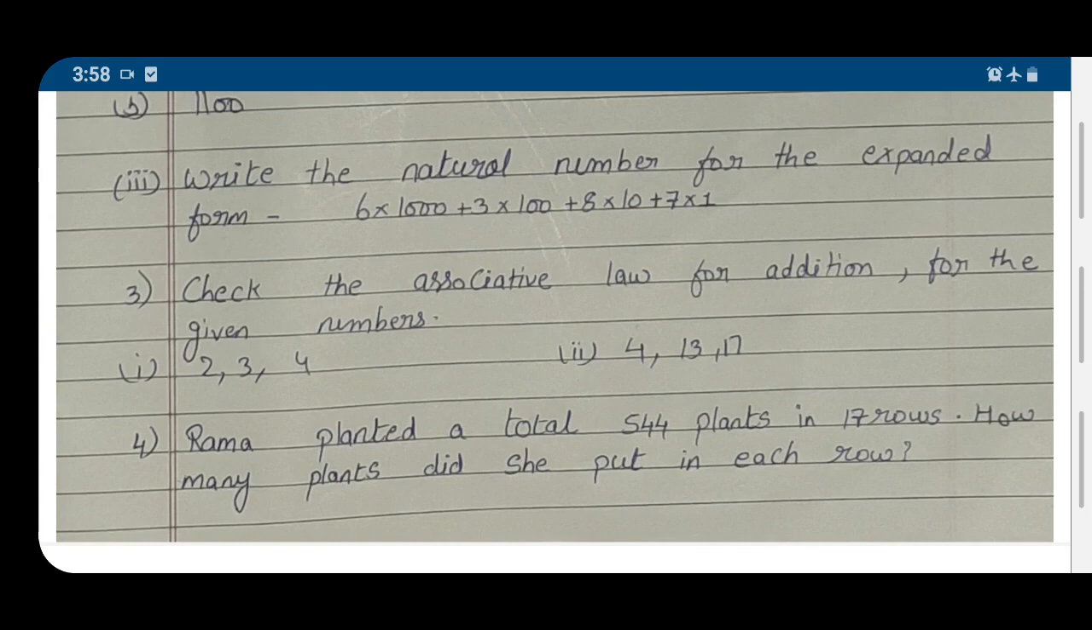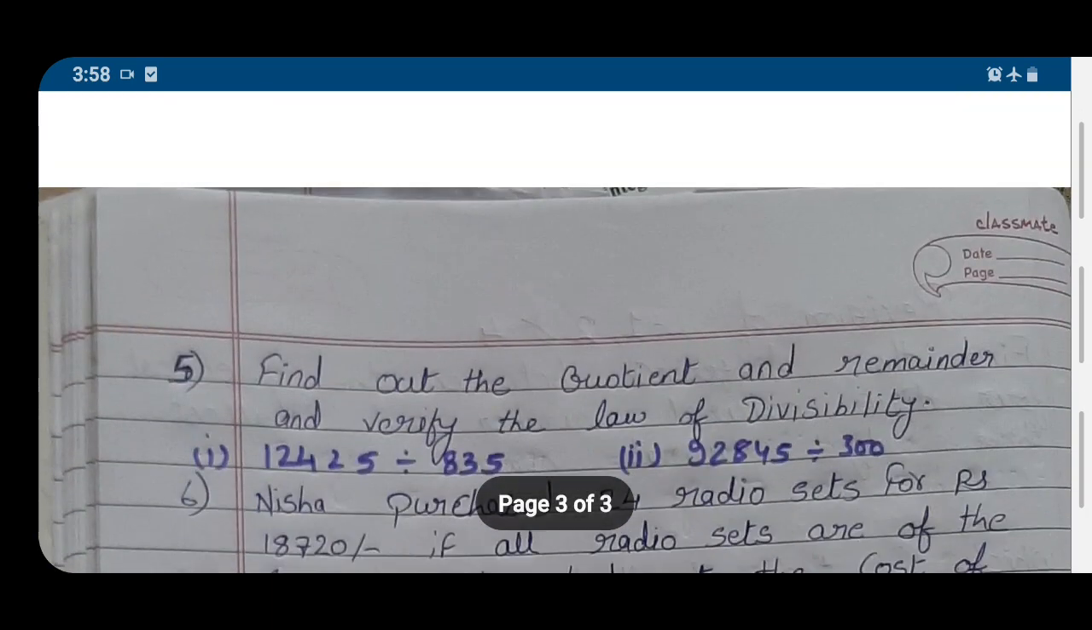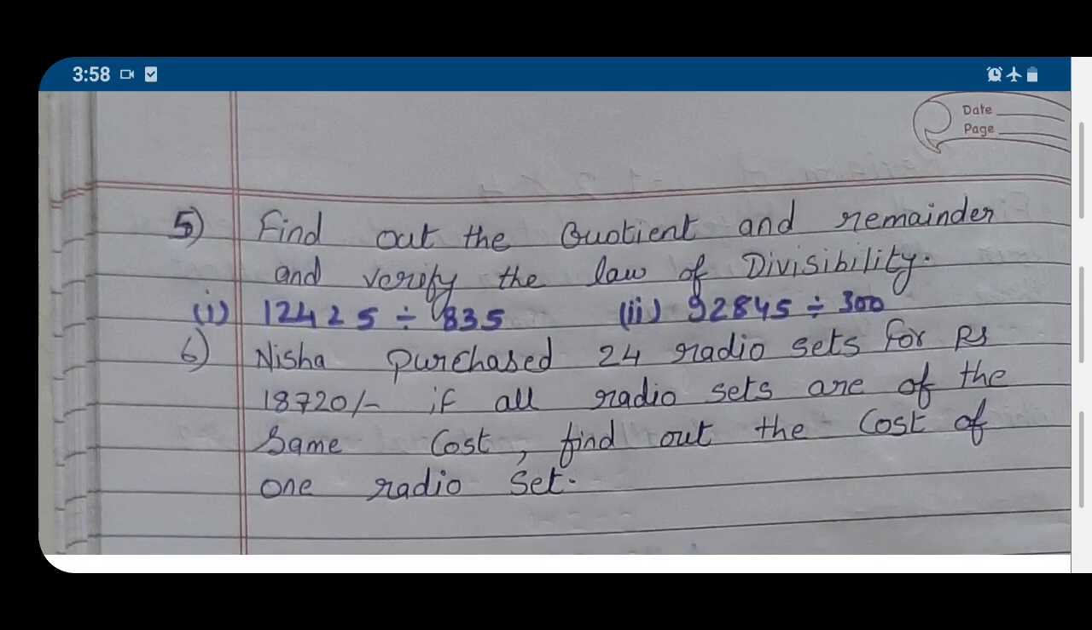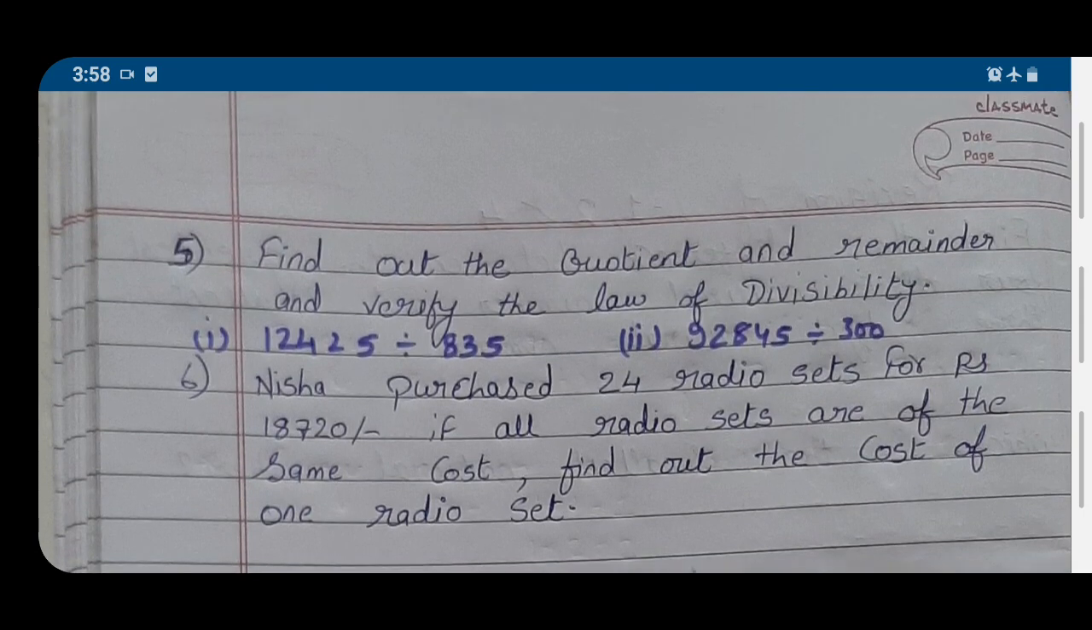So try to think and do it on your own. Next question is, find out the quotient and remainder and verify the law of divisibility. I also explained the law of divisibility to you. In that, you have to put in the formula. What formula did I tell you? Remember that formula: dividend is equal to divisor into quotient plus remainder. By this formula you have to solve both these questions. First you have to divide, and after putting the values in the formula you have to solve this.